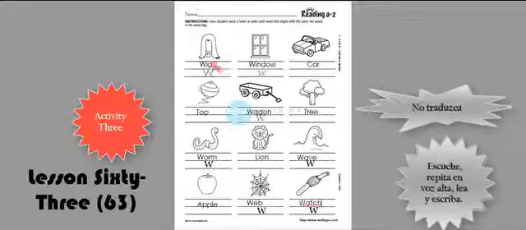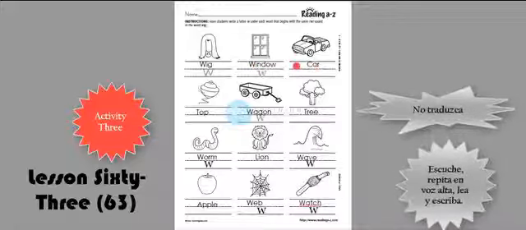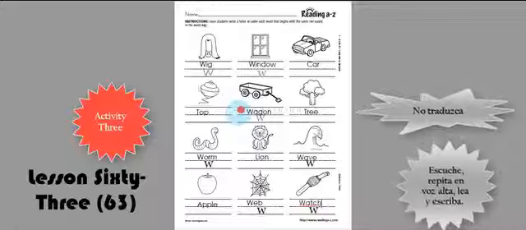And these are the words: wig, window, car, top, wagon, tree, worm, lion, wave, apple, web, and watch.